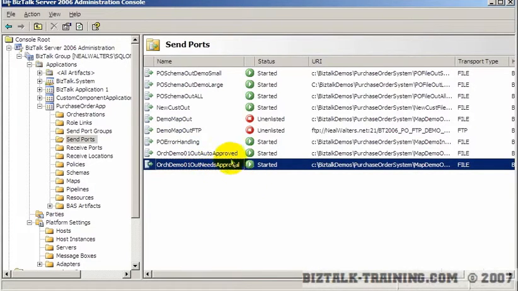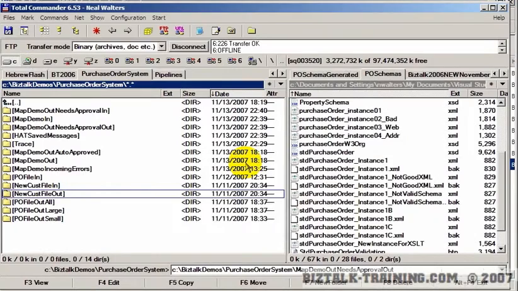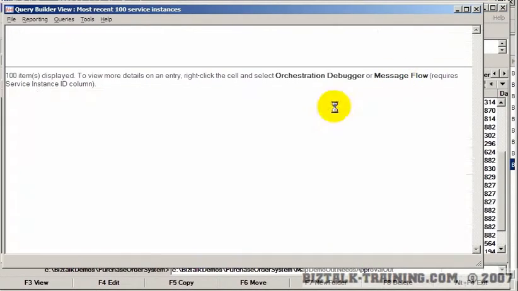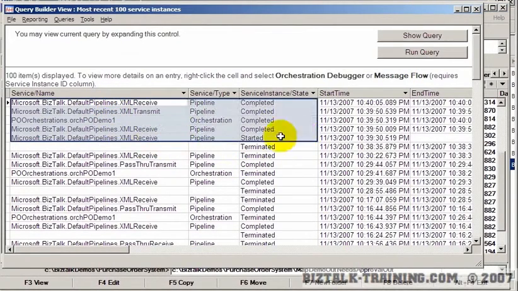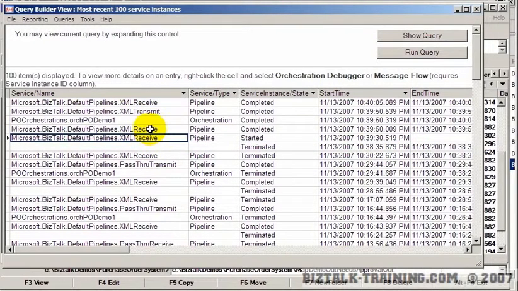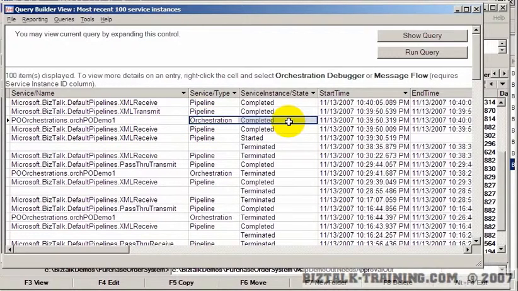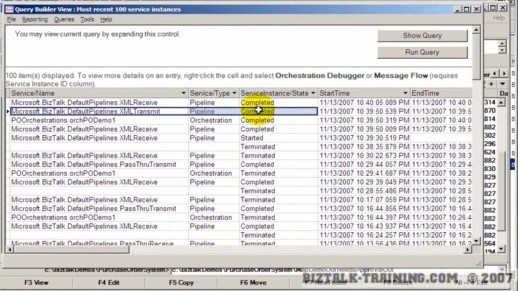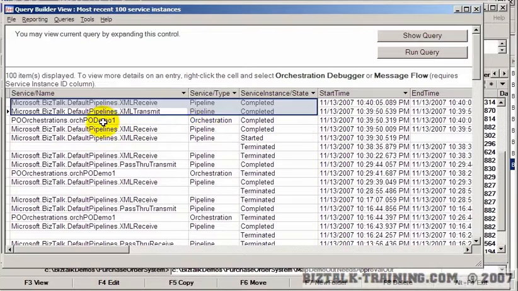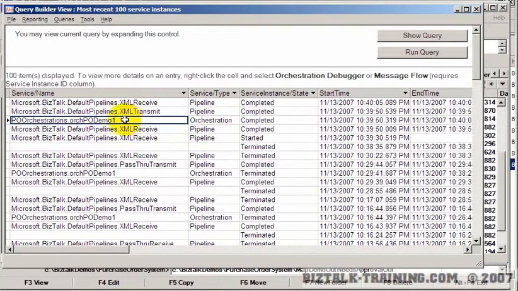Okay, so I reran the whole scenario. Go back to HAT and I'll show you here. So at 10:39, I dropped my file. It went to the output directory. I redropped it. It came back to the same orchestration, and then the orchestration finished. Now, one thing to show you here is, in this case, HAT does not show you the sub orchestration at all. Again, another kind of funny way that Microsoft decided to handle that.